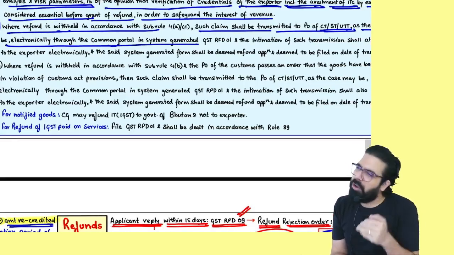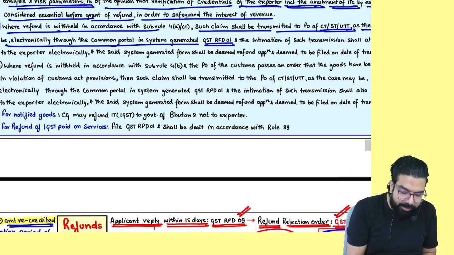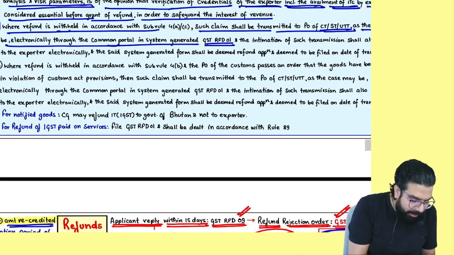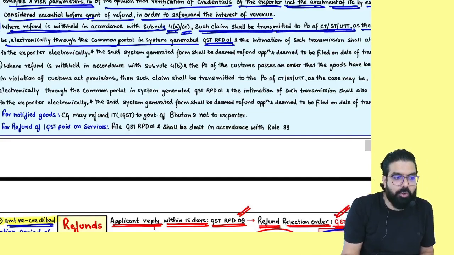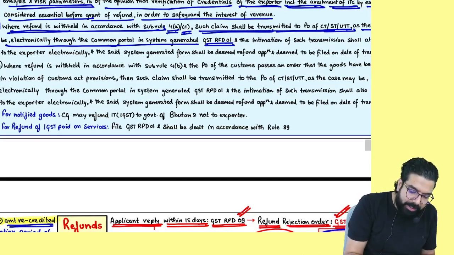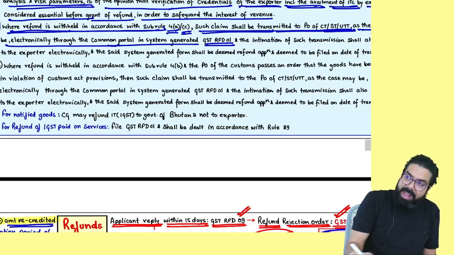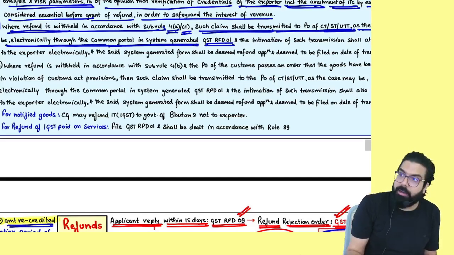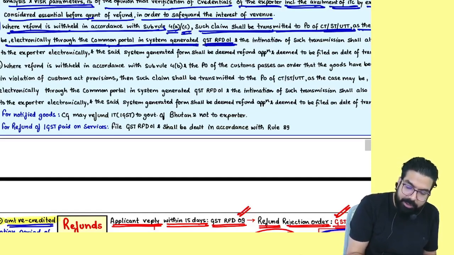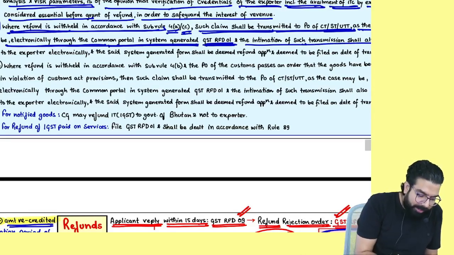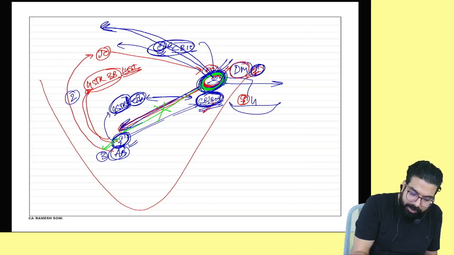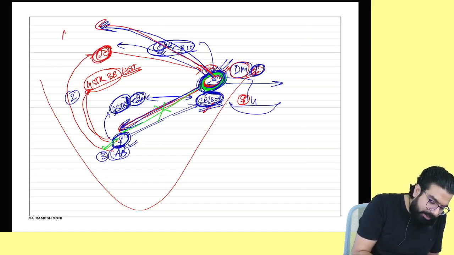How does he inform? He automatically generates one GST RFD01. See, what does it say? Where the refund is withheld under 4A or 4C, such claim shall be transmitted to the proper officer under CGST, SGST, UTGST, as the case may be, electronically through the common portal in GST RFD01, and the intimation of such transmission shall also be sent to the exporter. Listen, when he will go ahead and inform your jurisdictional officer, automatically one GST RFD01 will be generated.